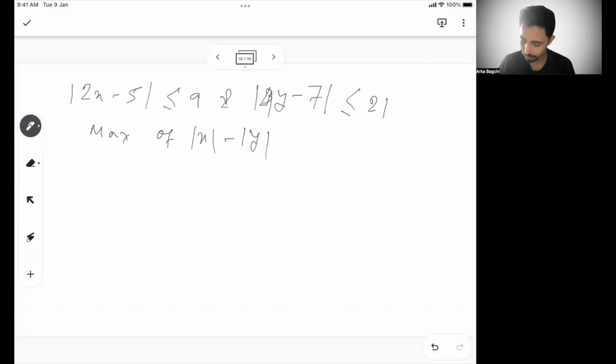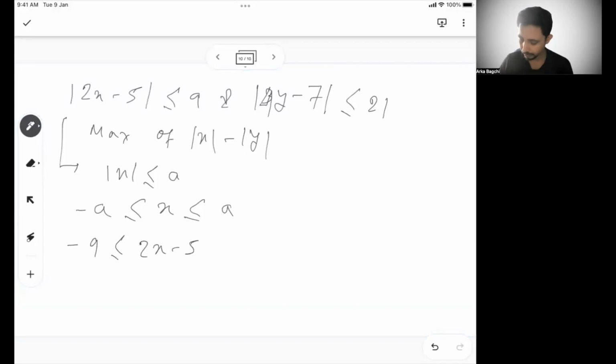So from here, if we remember what we said, mod x less than equal to a, that means minus a less than equal to x less than equal to a. So mod of 2x minus 5 less than equal to 9 means minus 9 less than equal to 2x minus 5 less than equal to 9, right? So if I put plus 5 on both the sides, then minus 4 less than equal to 2x less than equal to 14, or I can say minus 2 less than equal to x less than equal to 7, right?